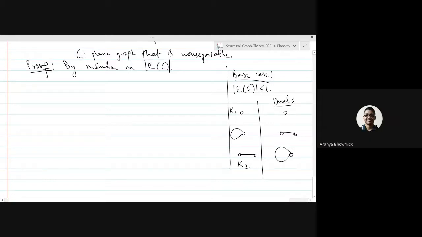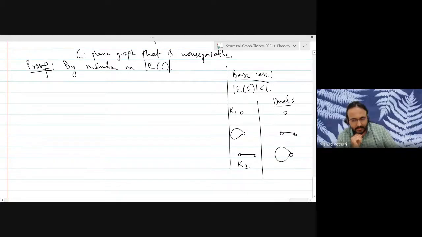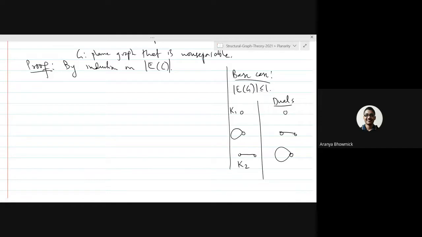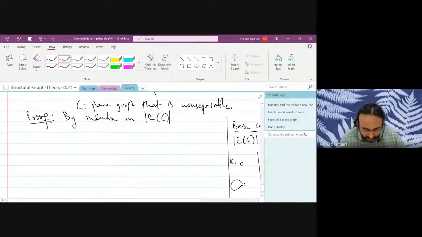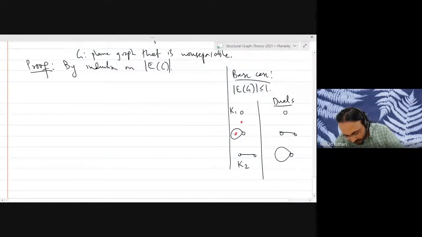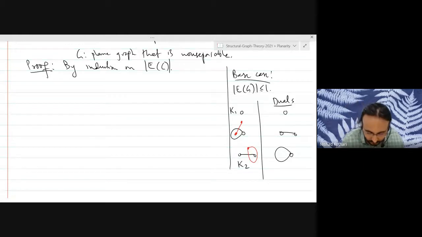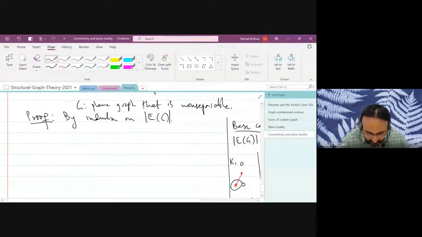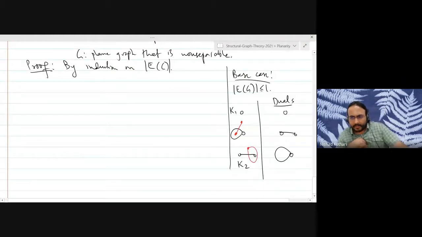Because in K2 that particular edge is a cut edge. Exactly, that's why the edge corresponding to that edge in the dual must be a loop. Or you can just draw it. You put one vertex here, you put one vertex here, and you join them, so you get the dual K2. And here you put just one vertex because there's only one face, and you cross this edge and you come back, so you get a loop. So in the case your graph has at most one edge, the statement is clear. The duals are all again non-separable.